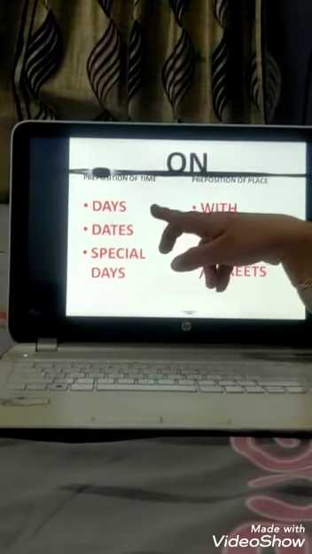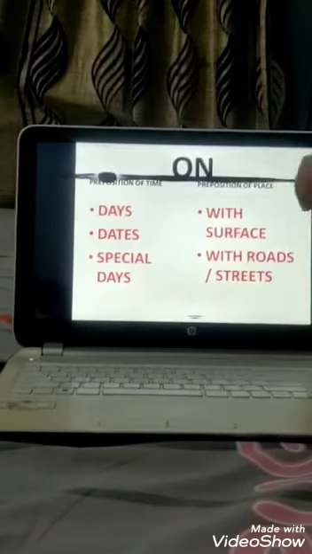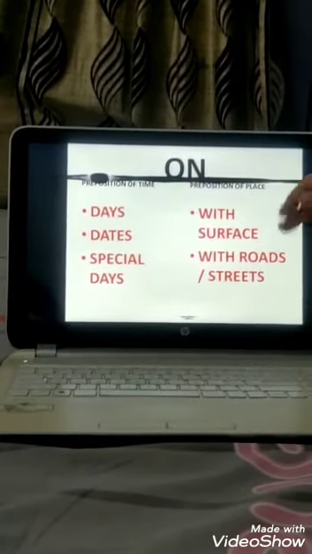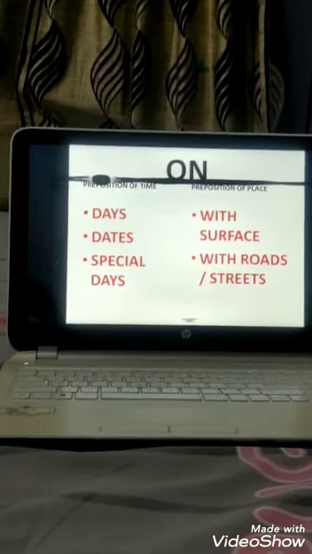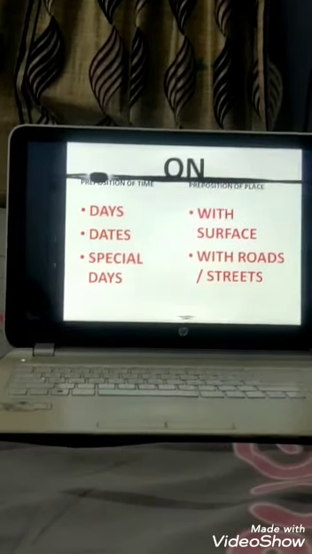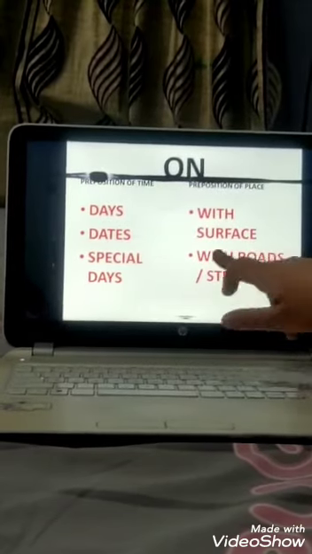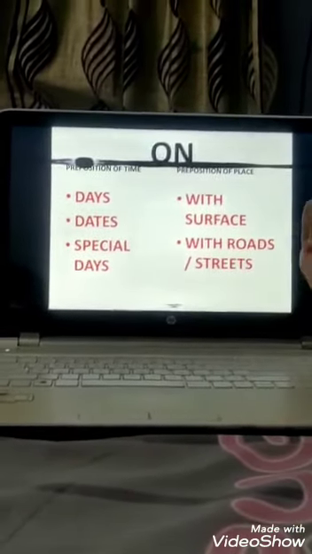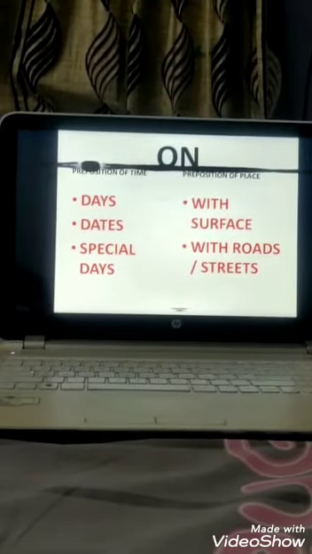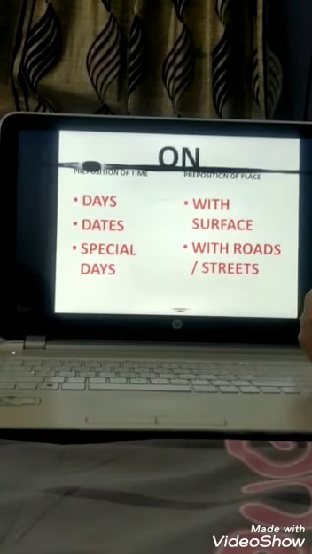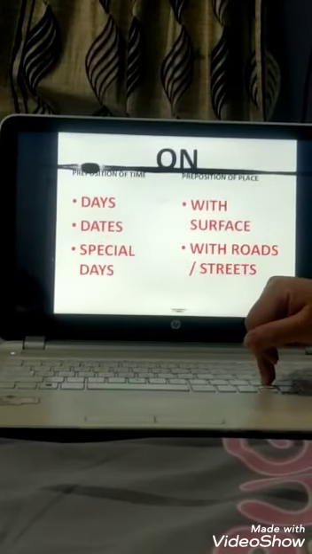On preposition, the preposition of time and preposition of place, days, dates, special days, that we have already discussed. And with place, it is with surface, with roads and street. With surface means if anything is on the surface, it is kept over on the surface, then we use the on preposition. The laptop is on the bed. And with roads and streets, we use on preposition. My school is on the left side of the street. So with street, I have used the on preposition. I hope you have understood the difference between in, at and on.